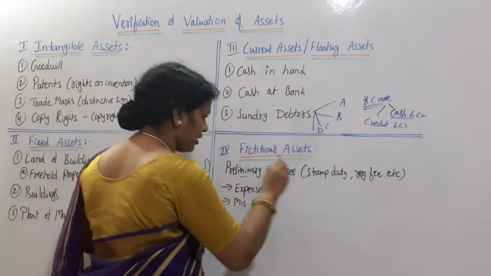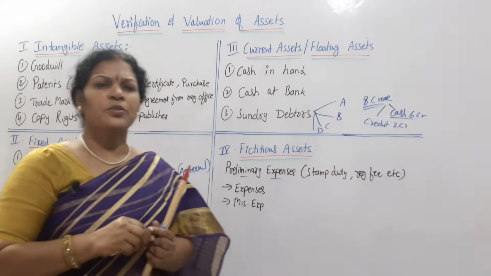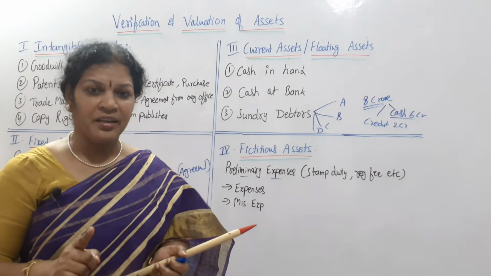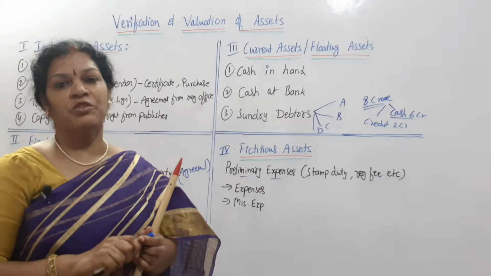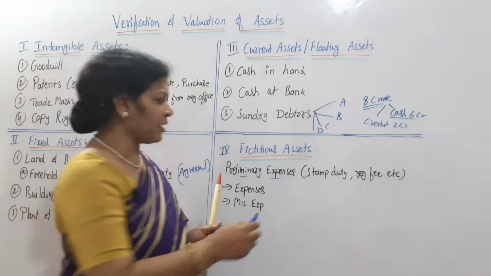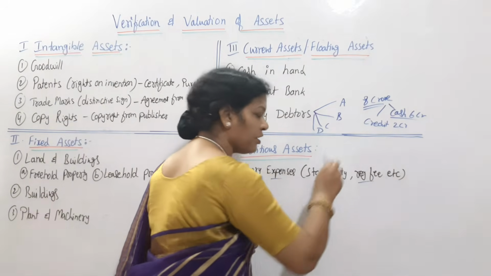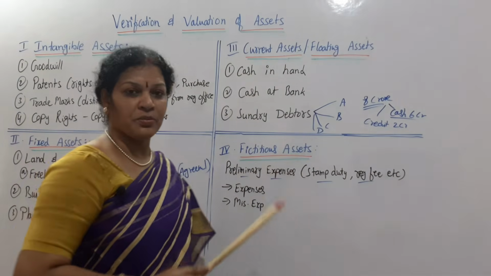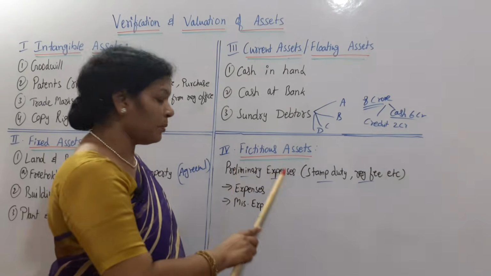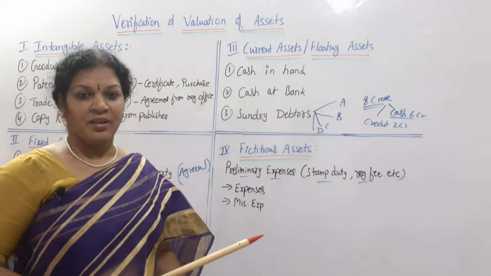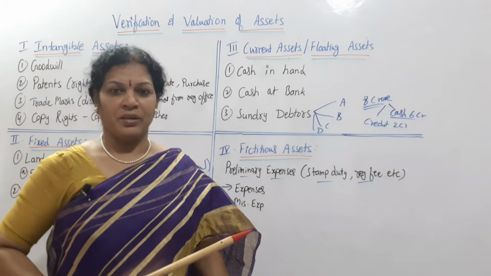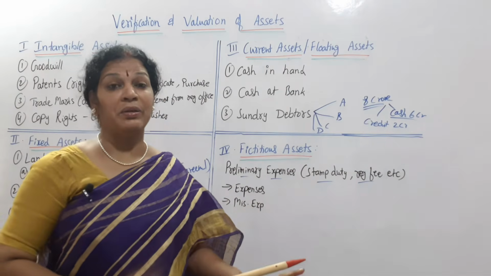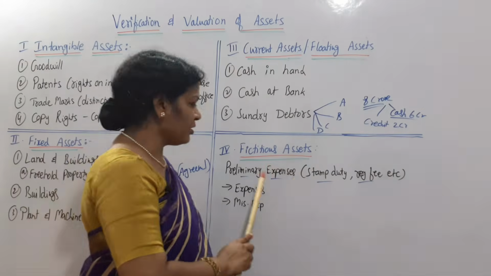What are these preliminary expenses? Especially at the time of company registration, if the company has to pay some expenses like stamp duty and registration fee, all these we consider as fictitious expenses. Fictitious means preliminary expenses for the company purpose only. These are not general expenses. They are spent for the company registration purpose. So that is preliminary expenses.